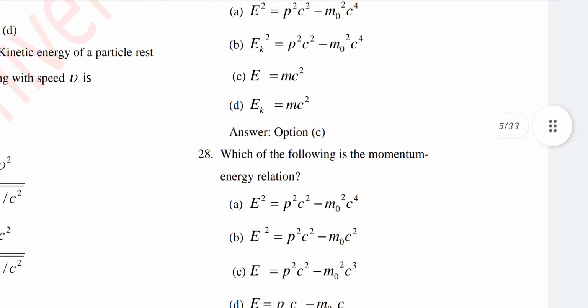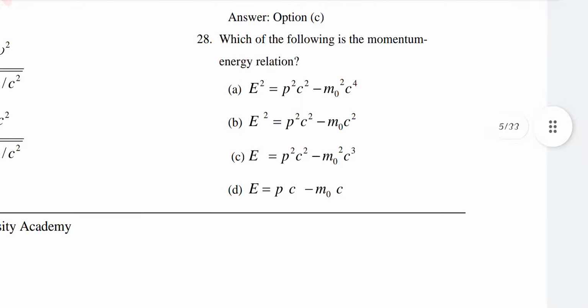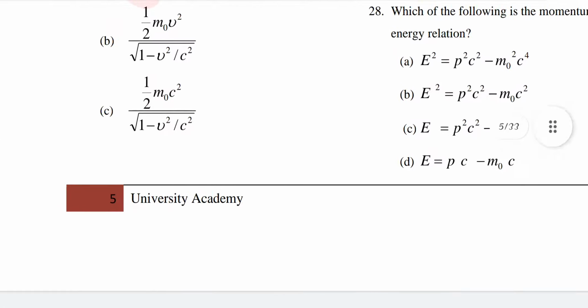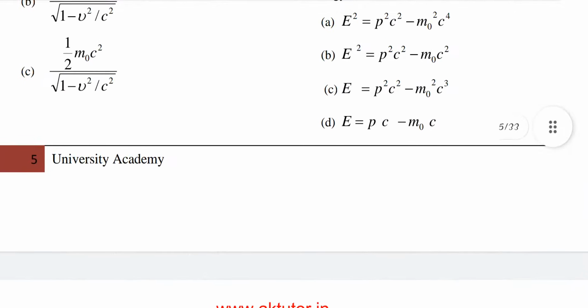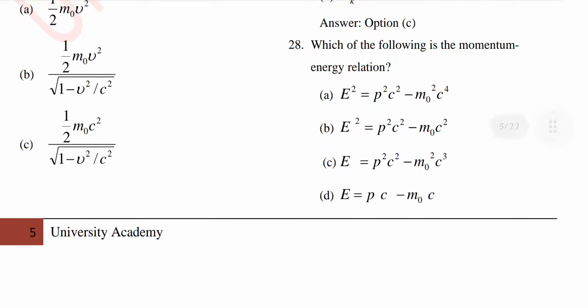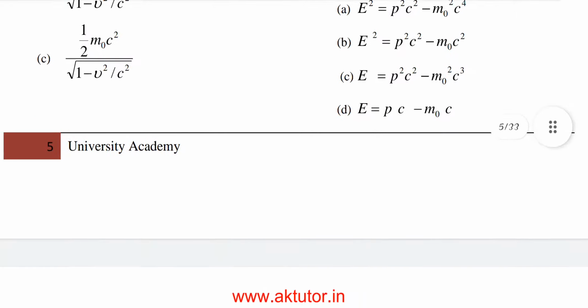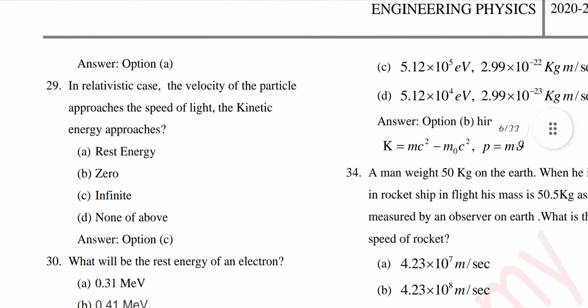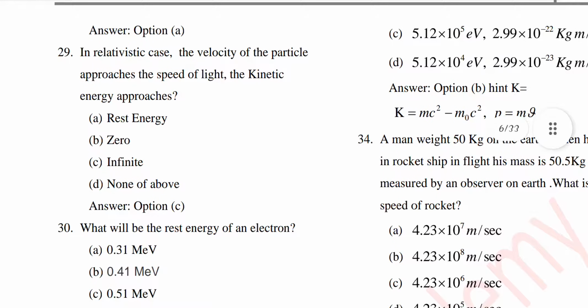Question number 28. Which of the following is the momentum energy relation? The answer will be option number A, E square equal to p square c square plus m naught square c to the power 4. Question number 29. In a relativistic case, when the velocity of the particle approaches the speed of light, the kinetic energy approaches. The answer will be option number C, infinite.